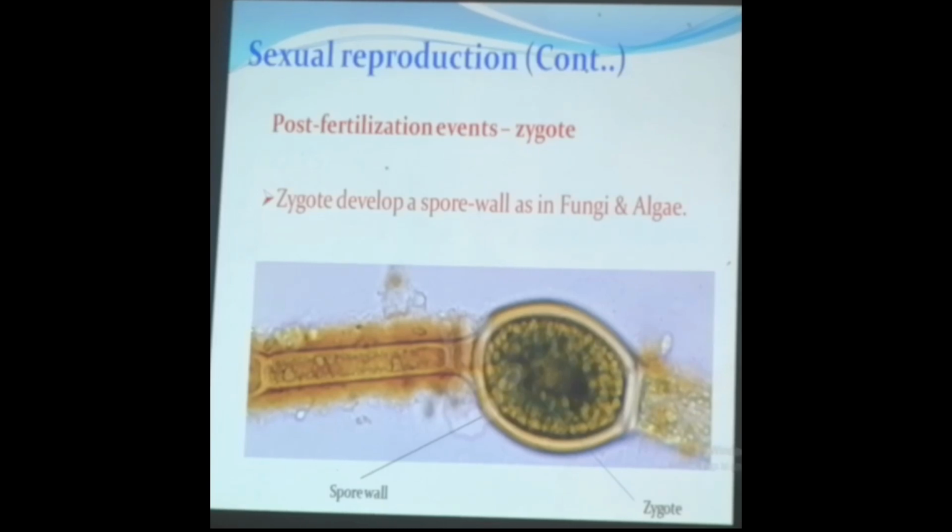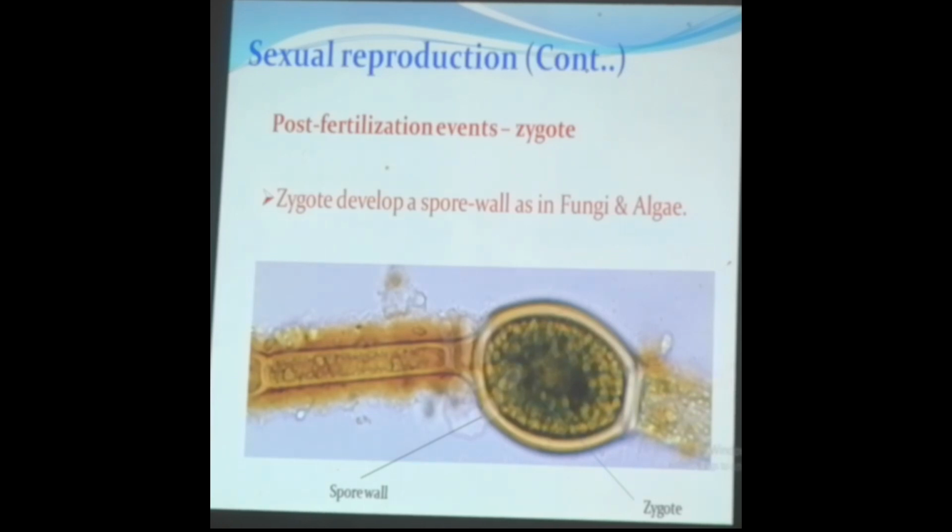Moving on to the post-fertilization event. Here, the formation of the diploid zygote is universal in all sexually reproducing organisms. So, this is the event in which the formation of zygote is seen. That is named as post-fertilization event.